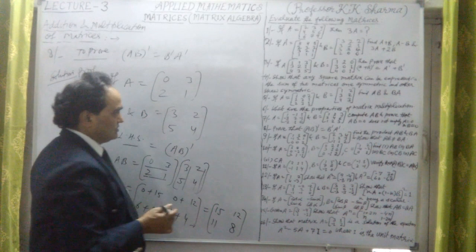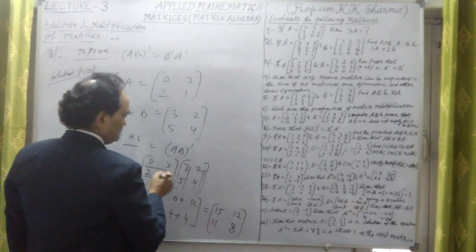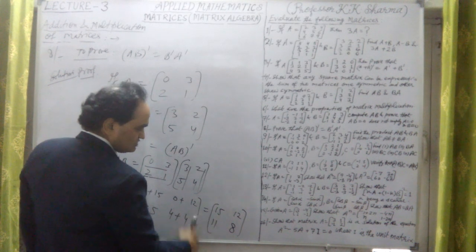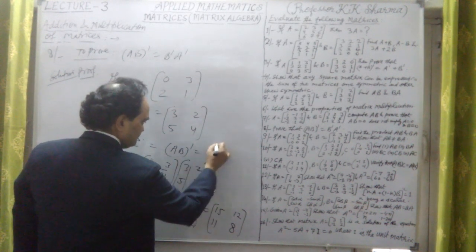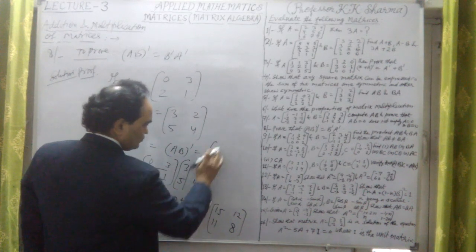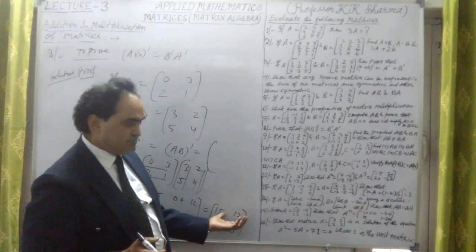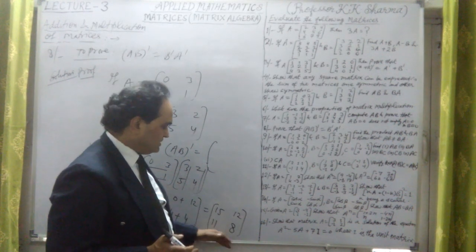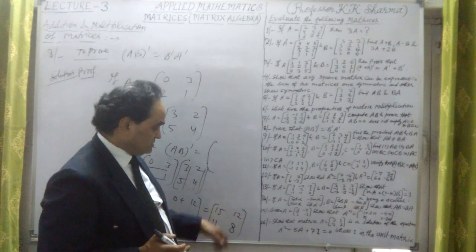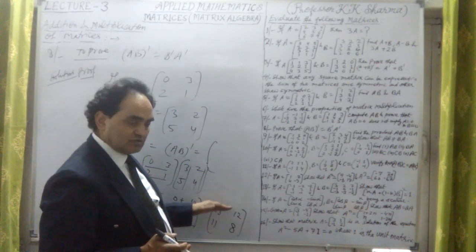Now we have to obtain the transpose matrix of the product AB. To transpose it, we write rows as columns.